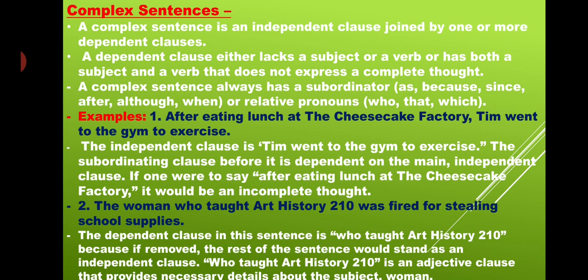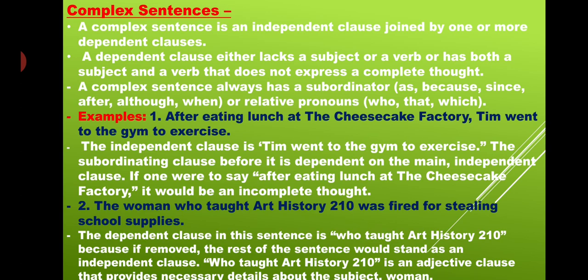That means here my subject is "the woman," but when will my subject be complete? When I am adding the subordinate clause which is giving the correct meaning to my sentence. At that time only my sentence would be completed, or else my sentence will never be complete, right?